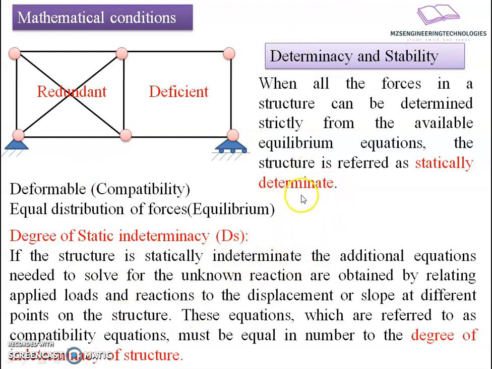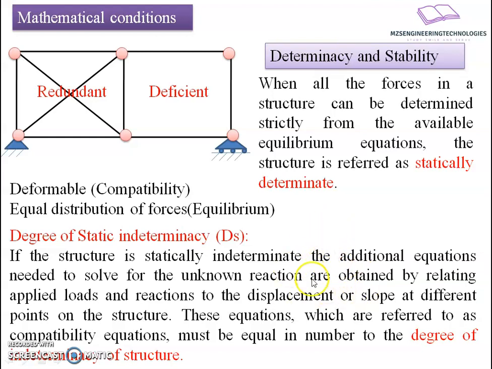It says that if the number of unknowns is more and the available equilibrium equations are fewer, then in order to find the unknown forces we have to write additional equations. For that we take reference of displacements or slopes at different points within the structure, and create a constitutive relationship, which will be used to find the unknown forces. The count of all such relationships will be equal to the degree of static indeterminacy of that particular structure.